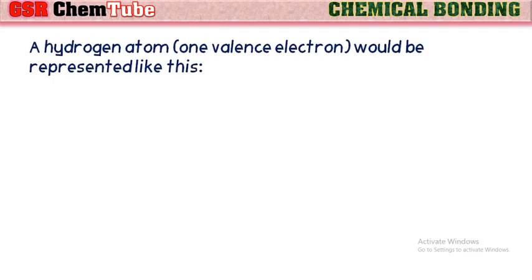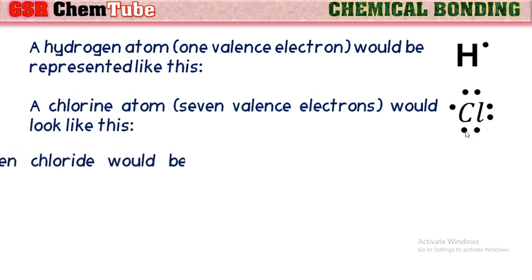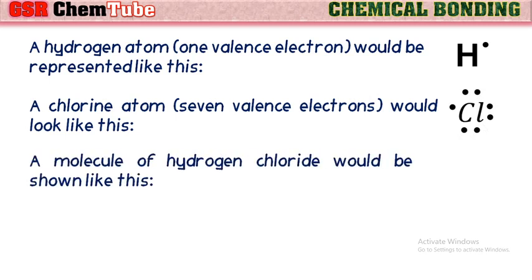For example, the hydrogen atom would be represented like this. As hydrogen has only one electron, first the symbol of hydrogen is written, only one dot is kept. A chlorine atom would be represented like this. As we know, chlorine has 7 valence electrons, so the symbol of chlorine is written and 7 dots are kept around it. Similarly, a molecule of hydrogen chloride would be shown like this.